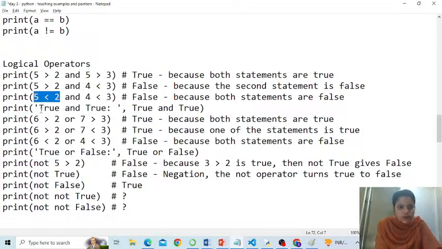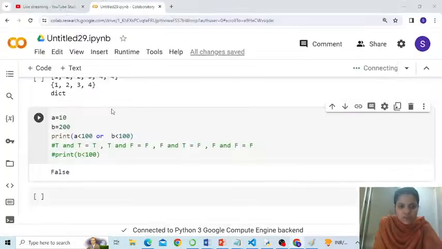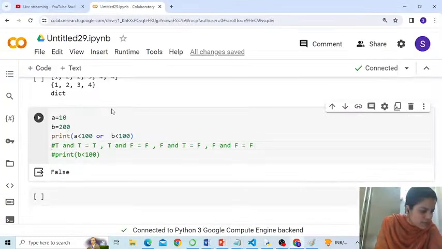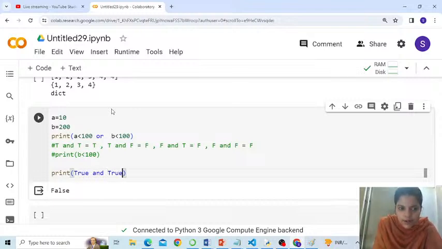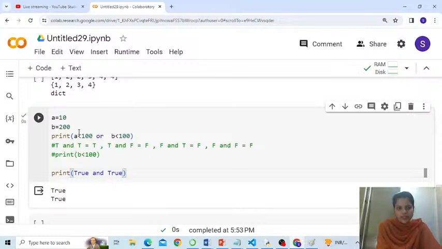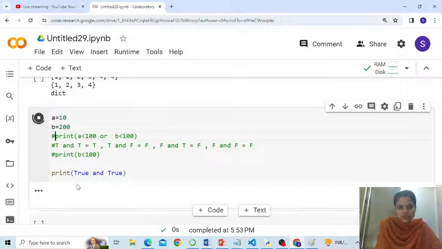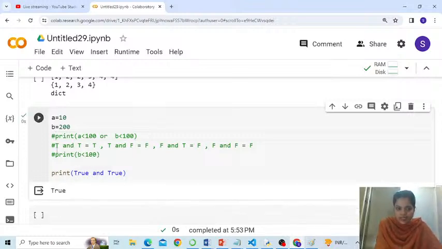Yes, true, correct. People, how about this one? True and true. That means, what if I write like this? I think people are answering here. Good. If I write like this, print true and true. That's an expression, people. Let me comment this. Okay, isko comment kar dete. This is an expression. So true and true is going to give me true only. This is exactly the table I made here. True and true. True and true. So if I write like this, true and false, of course, it's going to return me false.